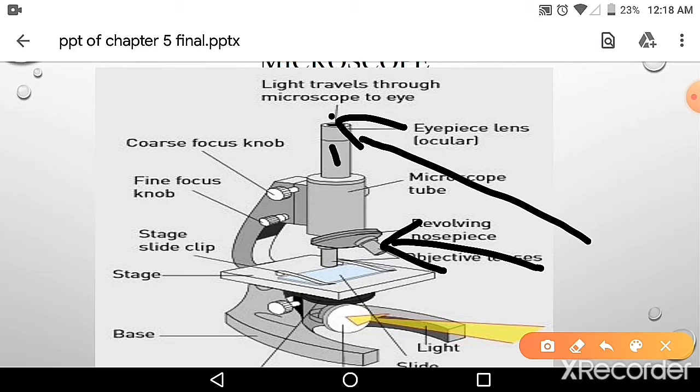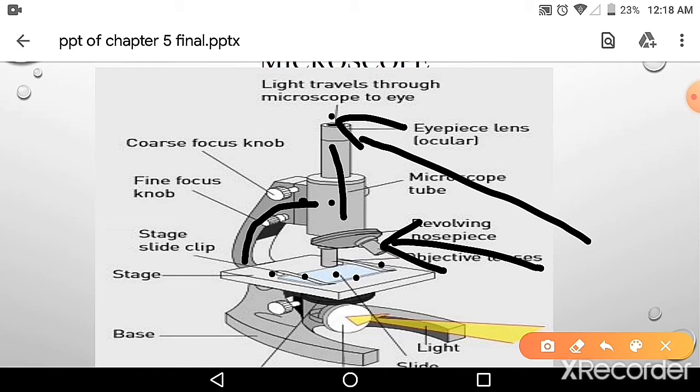This is the body. This is the handle which connects the body to the stage. The stage is a place where the slide is placed. The specimen will be mounted on this slide. These are the clips which help to keep the slide straight. It does not move, so that you can see the object clearly.